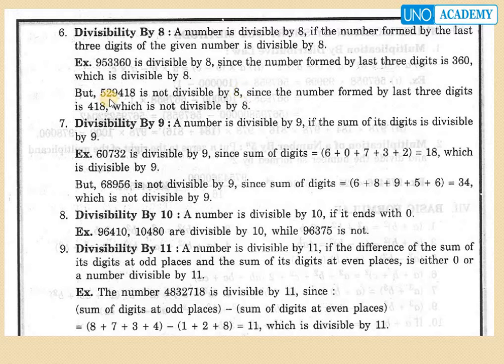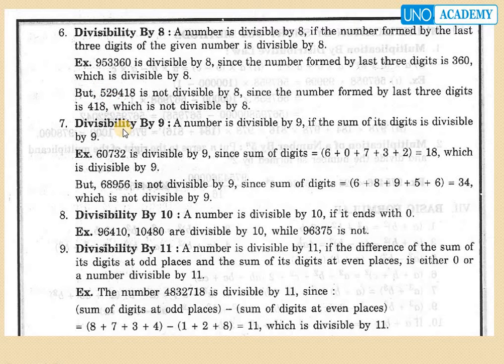Let's come to the next example. 5,29,415 is not divisible by 8 since the number formed by the last three digits is 415. Hence that is not divisible by 8, so the whole number is not divisible by 8.